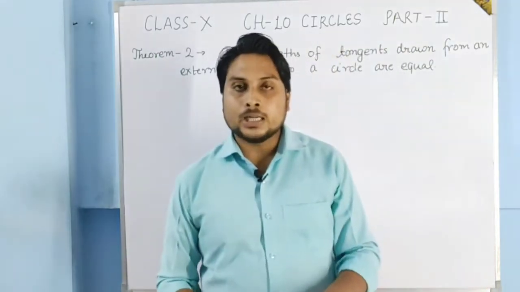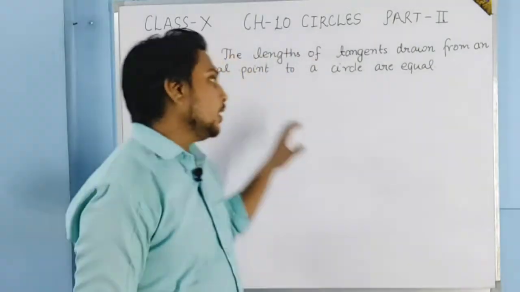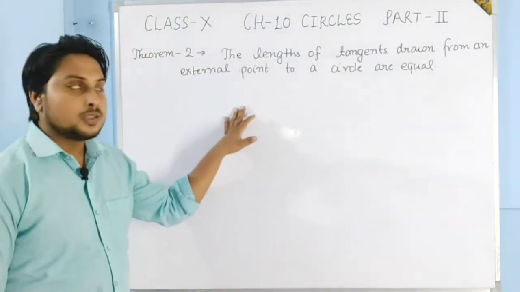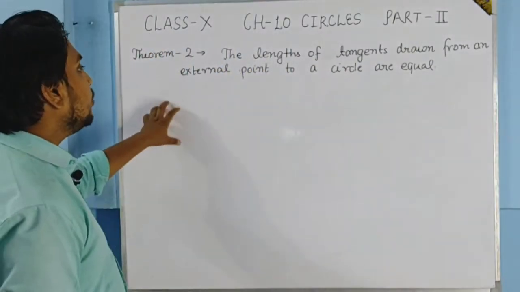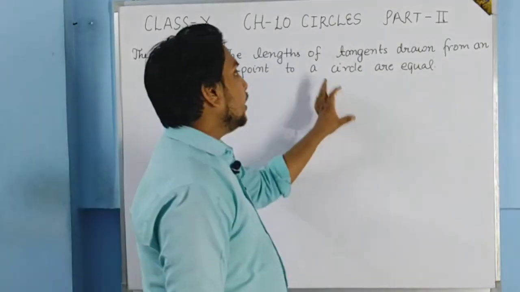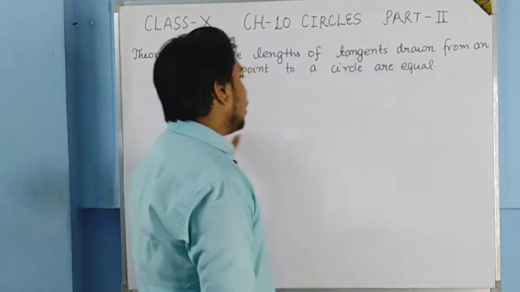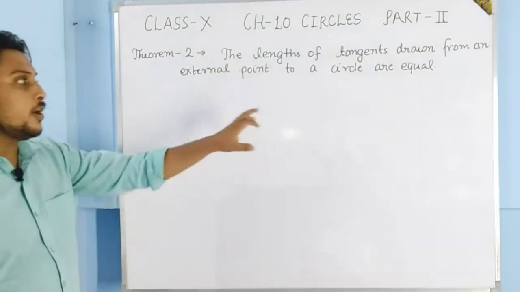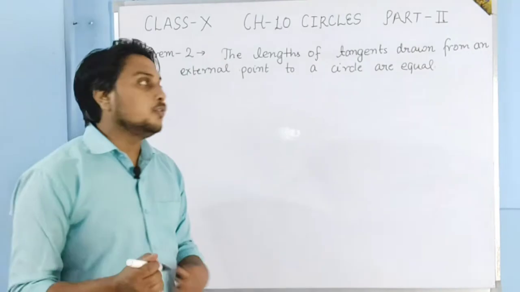But in NCERT, theorem 2 is given as this theorem. So let us see what theorem 2 is. The statement of the theorem is: the lengths of tangents drawn from an external point to a circle are equal.